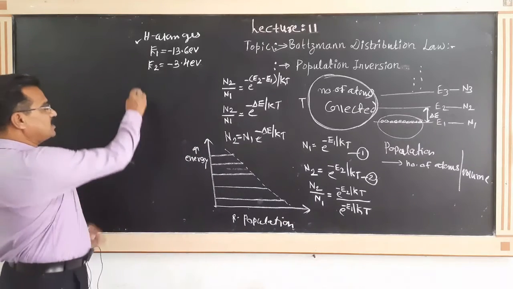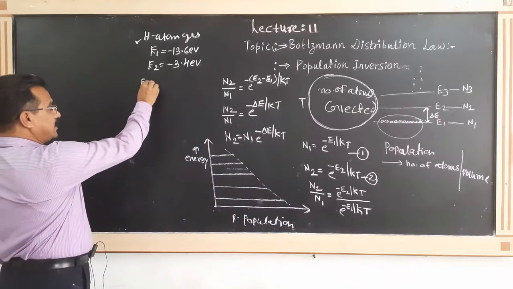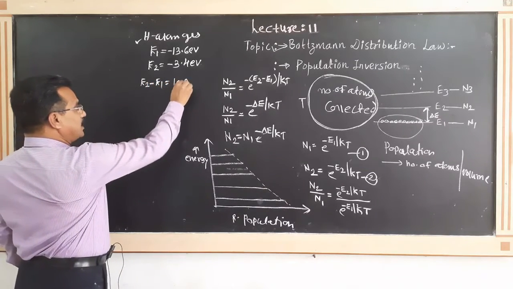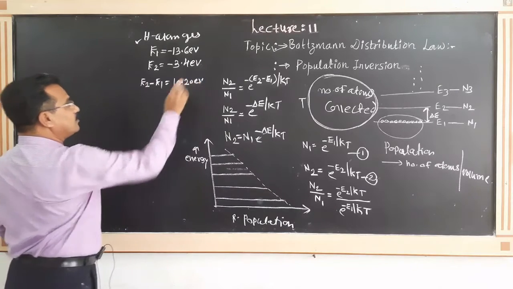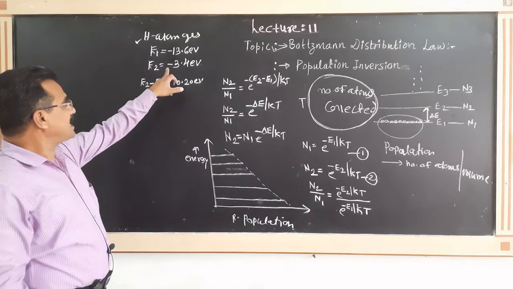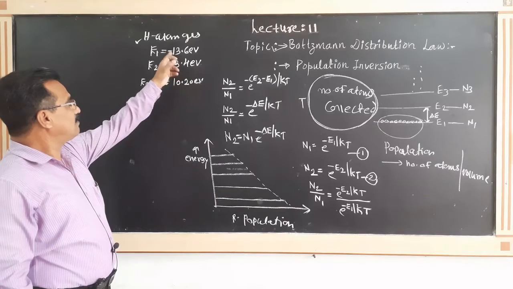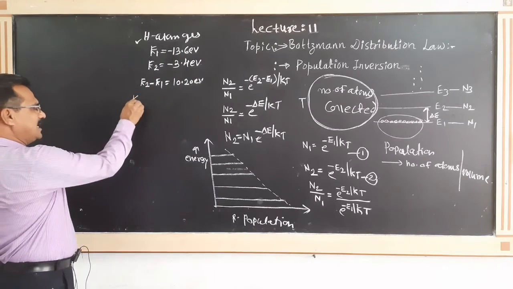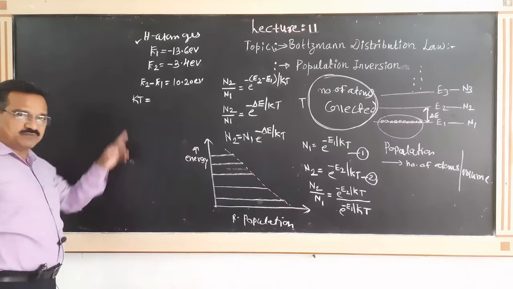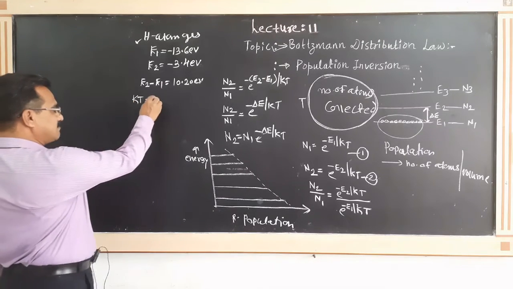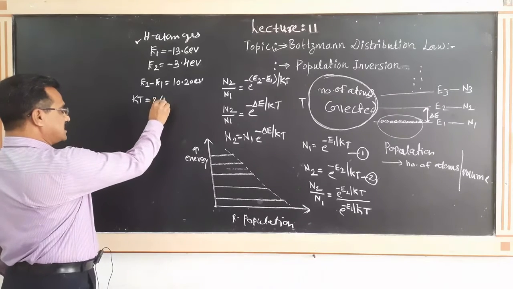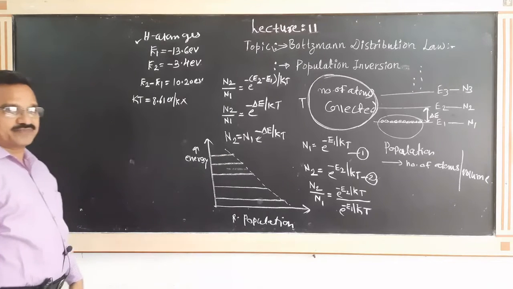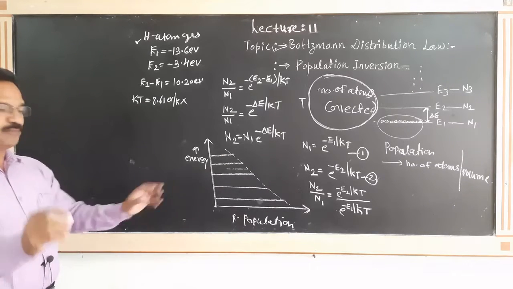What is the difference of this? Here E2 minus E1 must be equal to 10.20 electron volt. When we subtract minus 3.4 electron volt minus minus 13.6, that difference must be equal to this. What about the value of kT? k is the Boltzmann constant. Its value is 8.61 times 10 raised to minus 5 electron volt per Kelvin, multiplied by T, the temperature.